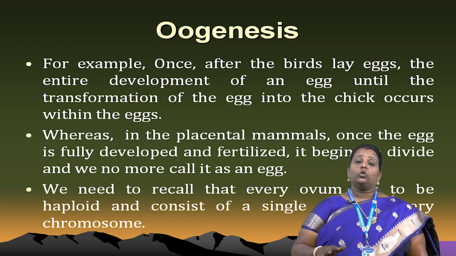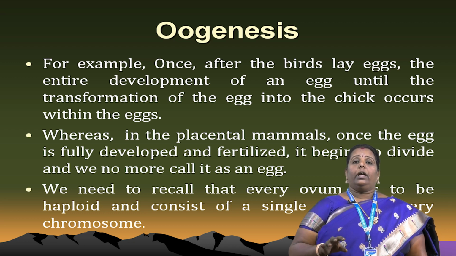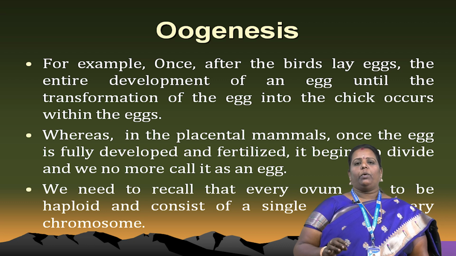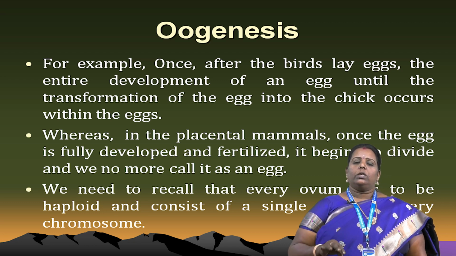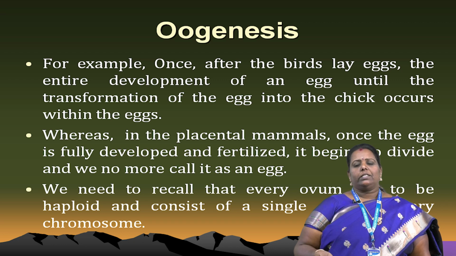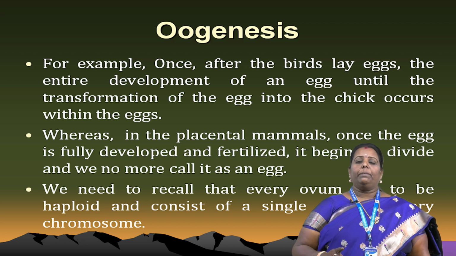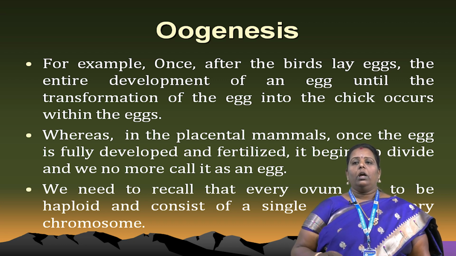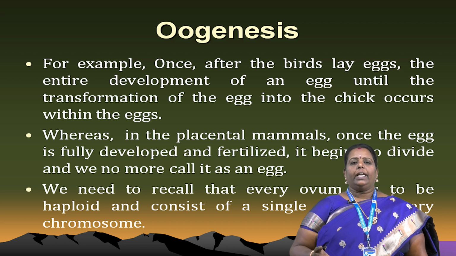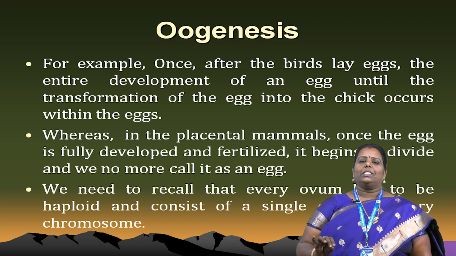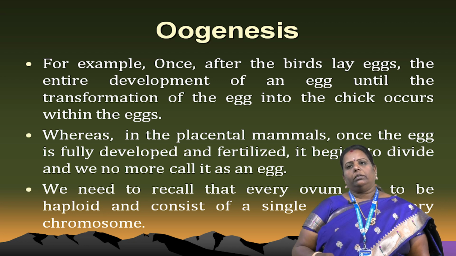The yolk materials also participate in the formation of the egg materials, where the yolk content is microlecithal, macrolecithal, or mesolecithal, used for the development of the chick embryo. Whereas in placental mammals, once the egg is fertilized, it begins to divide and we no longer call it an egg. We need to recall that every ovum has to be haploid and consists of a single copy of every chromosome. It is very important.